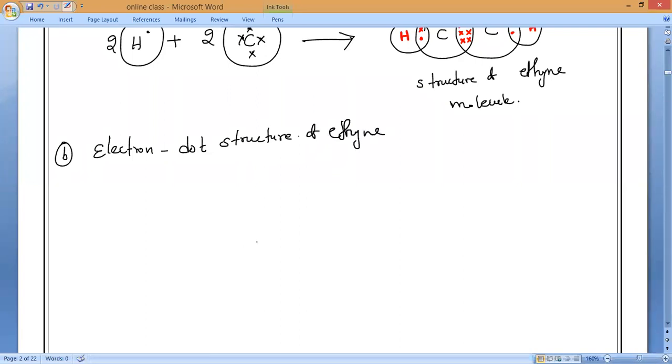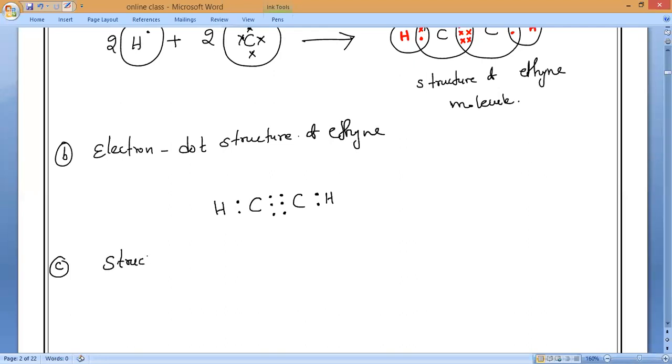If you have taken the first carbon, how many bonds are there? 3 bonds. Understanding? Now, between hydrogen, only 1 bond. And here also between hydrogen, only 1 bond. So this is the electron dot structure of ethyne. So this is how you should draw the electron dot structure. Okay. Next, draw along with me.